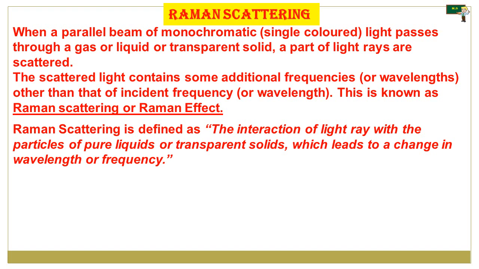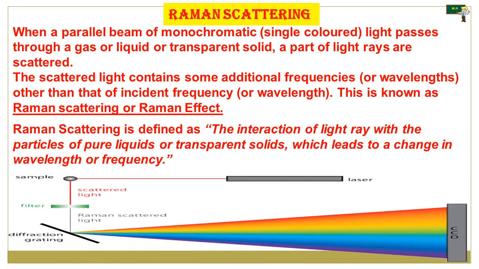The scattered light contains some additional frequencies or wavelengths other than that of the incident frequency or wavelength. This is known as Raman scattering or Raman effect. Raman scattering is defined as the interaction of a light ray with the particles of a pure liquid or transparent solid, which leads to a change in wavelength or frequency.